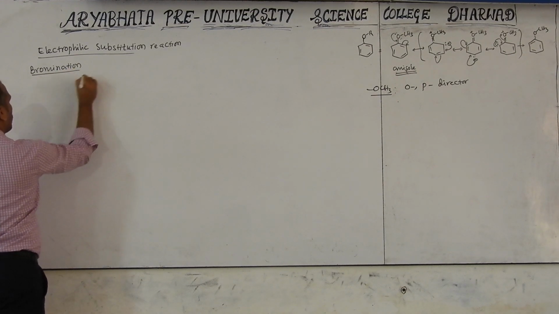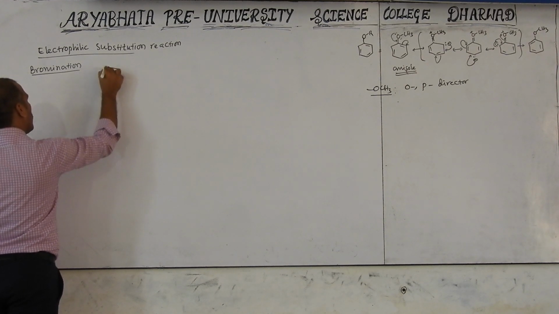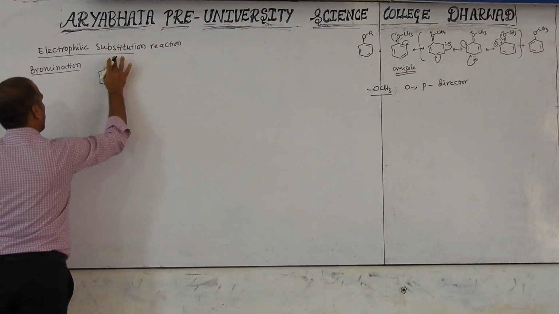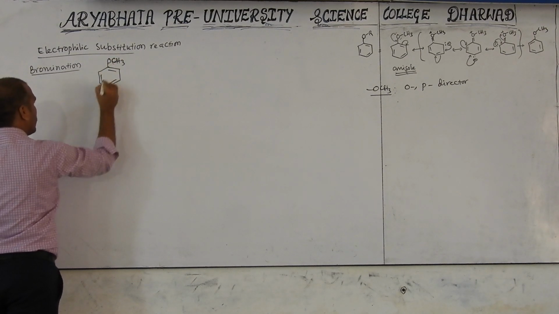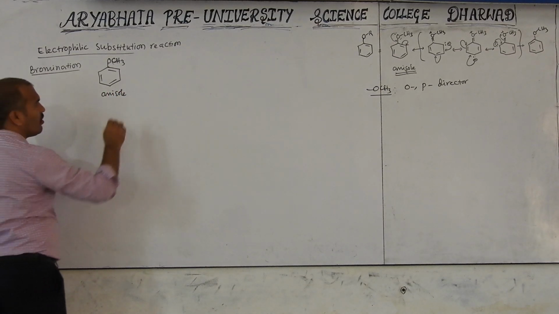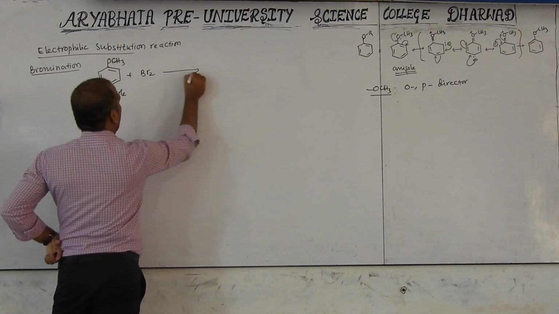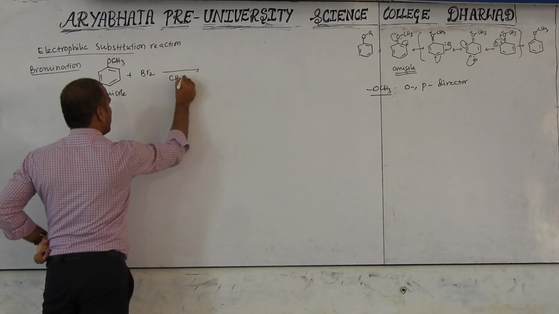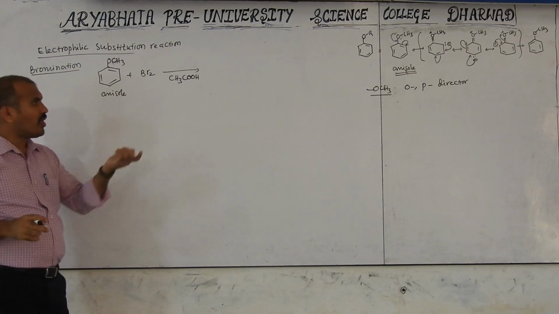So we are well known about this reaction in the phenol chapter also. This is OH, not OH. Now I am discussing the anisole part, so CH3. This anisole reacts with bromine in the presence of a solvent, CH3COOH, a polar protic solvent.